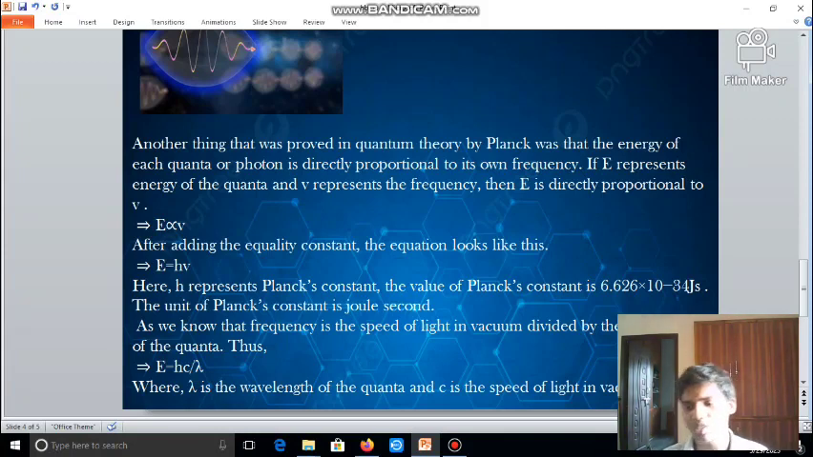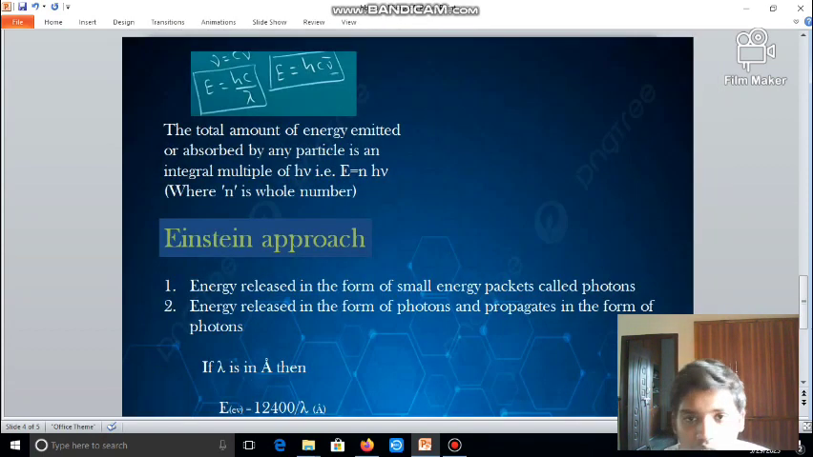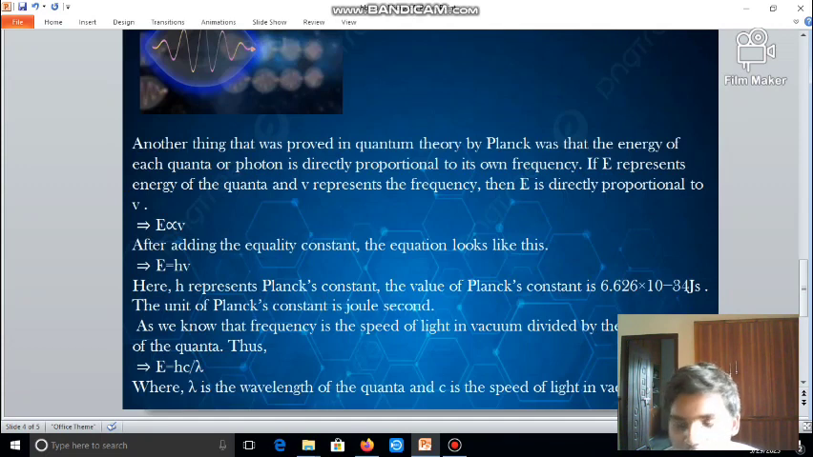We know the frequency, like E is equal to hV. What is V in the formulas from before? We know that V is equal to c by lambda. So substituting c by lambda in place of V, we get E is equal to hc by lambda, where lambda is the wavelength of the quantum and c is the speed of light in vacuum. It is the same for any wavelength.